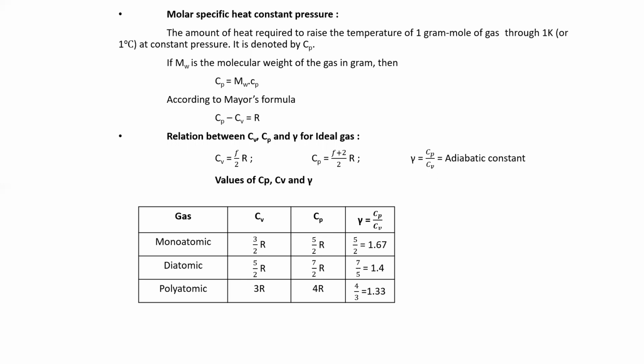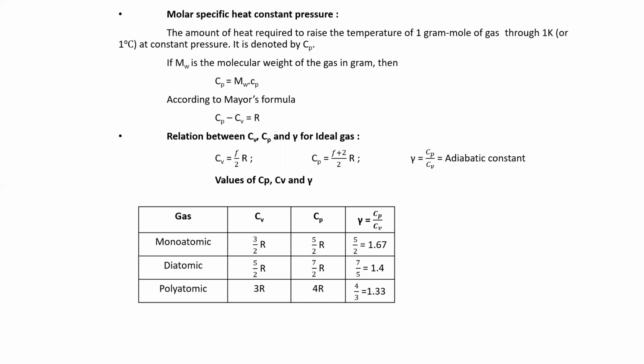We should remember these values to solve the numericals. It is very, very important. For monatomic, the value of Cv is 3 by 2 into R, the value of Cp is 5 by 2 into R, and the value of gamma is 1.67. Why? Because the Cp to Cv ratio is gamma, the adiabatic constant. If you take the ratio, you will get 1.67.